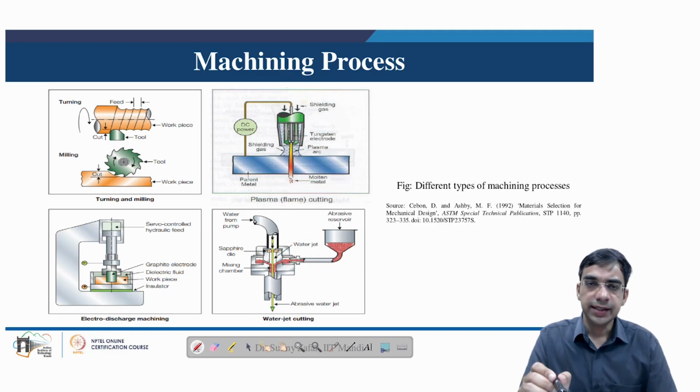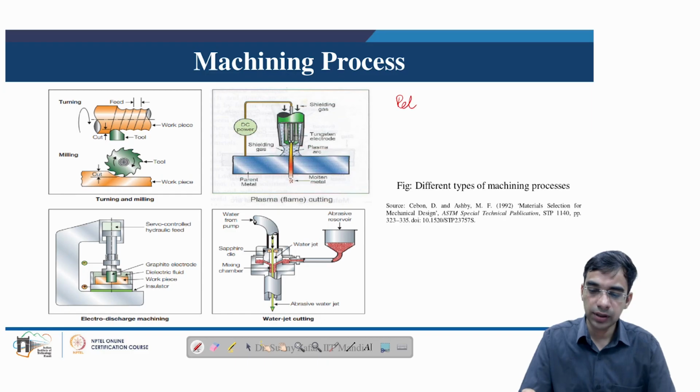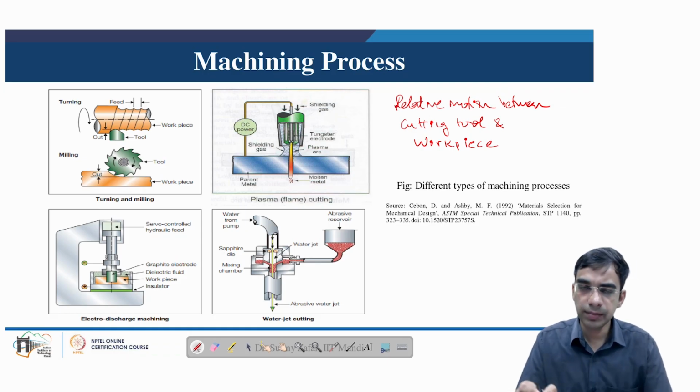Next are the machining processes, as discussed earlier. Machining is basically a secondary processing of products, where we want to have different shapes or forms imparted to the product, especially if we want a smooth surface or want to create a hole, etc. In machining processes, there is a relative motion between the cutting tool and the workpiece. In conventional machining, this relative motion is achieved using a machine tool on which the workpiece and the cutting tool are mounted.